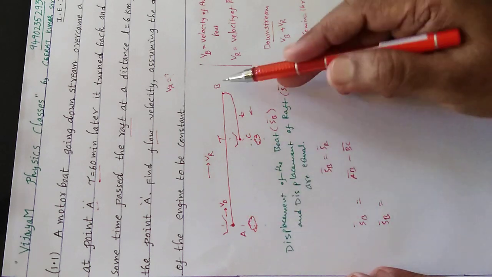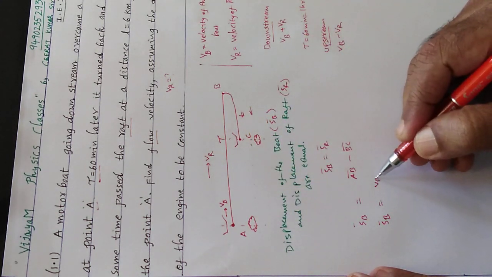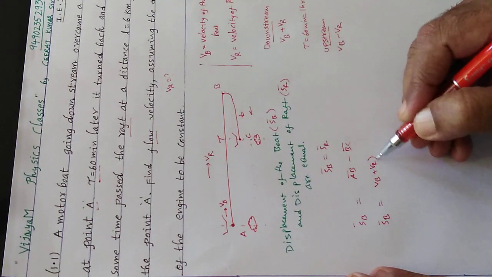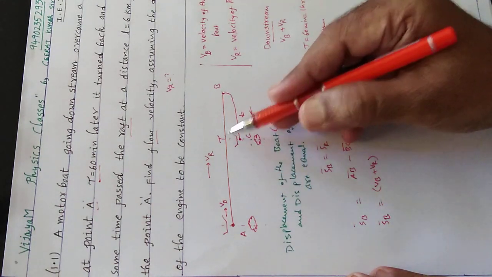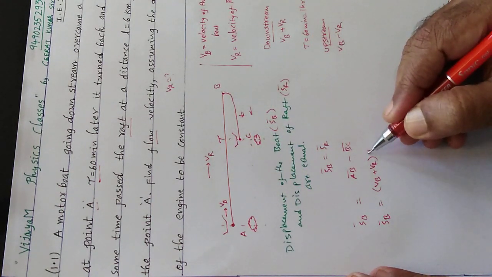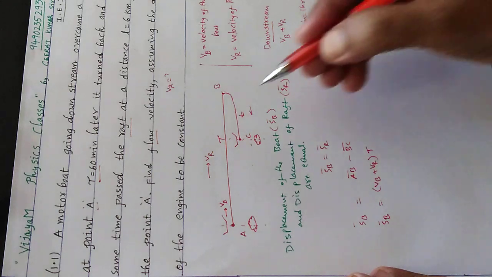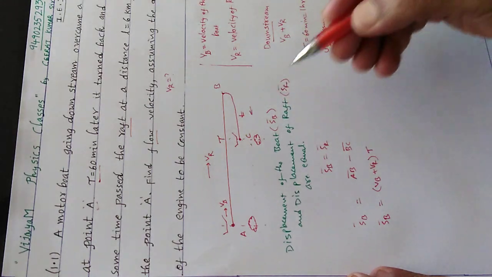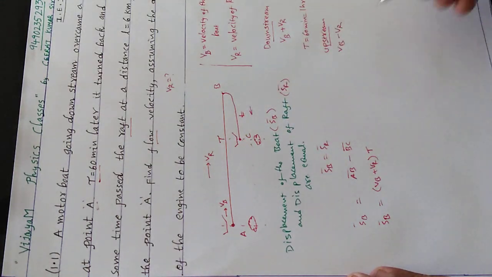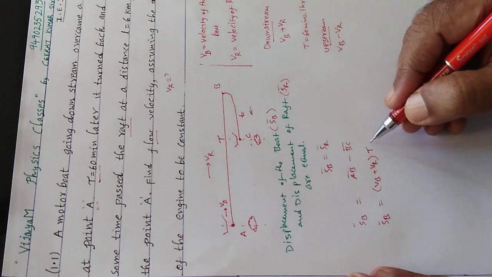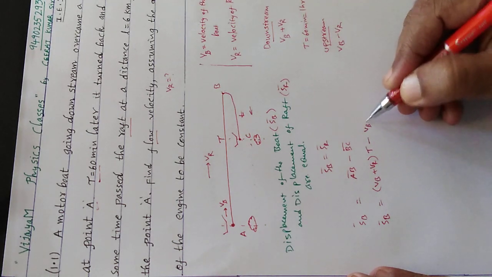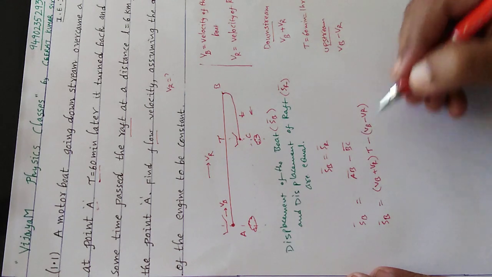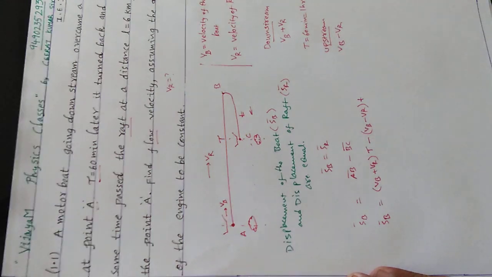Therefore now let us calculate SB. What is AB here? AB is nothing but VB plus VR into the time, and he gave capital T. So let us take capital T. And from B to C, what is the time? Let us assume it is small t, and the speed is VB minus VR. So minus VB minus VR into small t. Can I write like that?